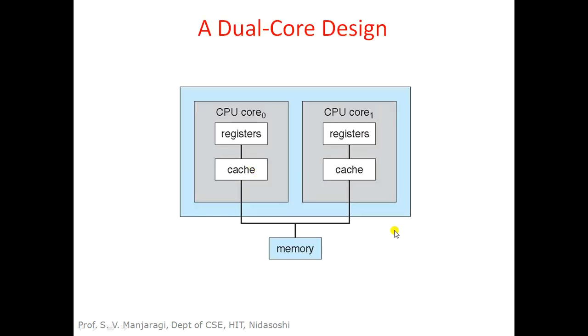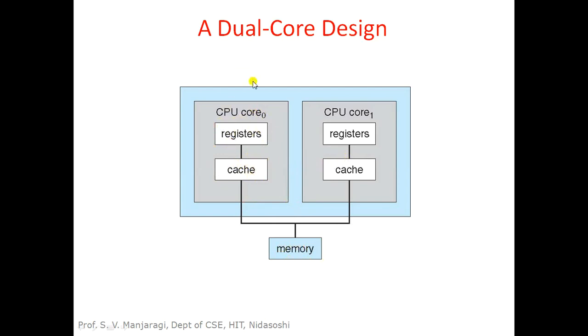To avoid this, within a single CPU chip we can have different cores. This is called a multi-core CPU. In today's modern computer systems we have multi-core CPUs. In this diagram we can see only one CPU chip consisting of cores named CPU core 0 and CPU core 1. Every CPU core has its own registers and cache, and there is a common memory shared by these two cores. What is the benefit we get here?